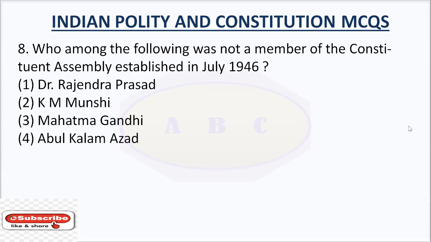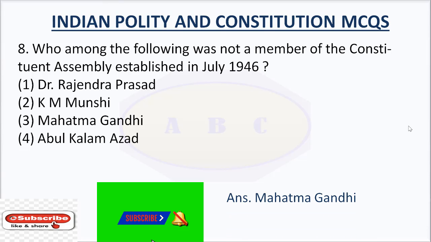Question number 8. Who among the following was not a member of the Constituent Assembly established in July 1946? Option number 1, Dr. Rajendra Prasad. Option number 2, KM Munshi. Option number 3, Mahatma Gandhi. Option number 4, Abul Kalam Azad. Mahatma Gandhi. So, Mahatma Gandhi was not a member of the Constituent Assembly established in July 1946.